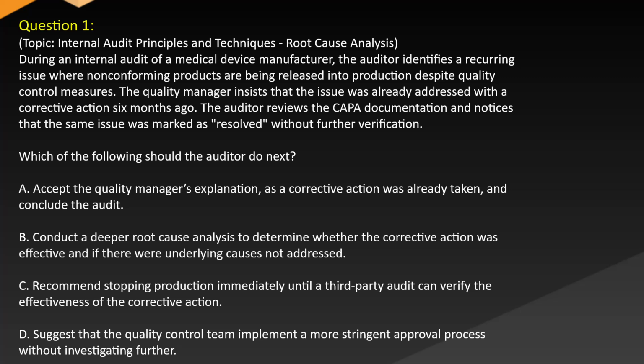A. Accept the quality manager's explanation as corrective action was already taken and conclude the audit. B. Conduct deeper root cause analysis to determine whether the corrective action was effective and if there were underlying causes not addressed. C. Recommend stopping production immediately until a third-party audit can verify the effectiveness of the corrective action. D. Suggest that the quality control team implement a more stringent approval process without investigating further.